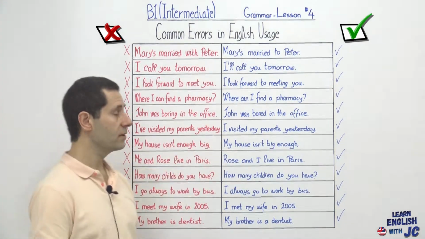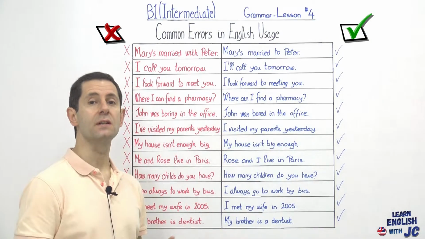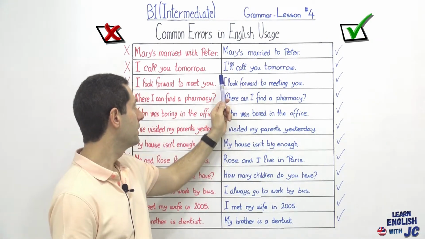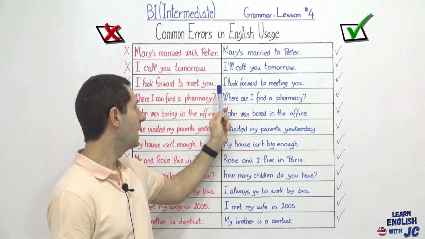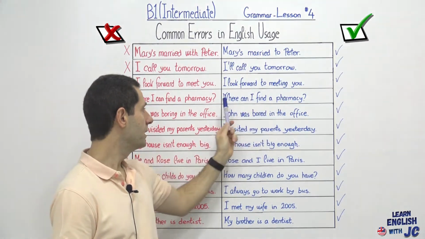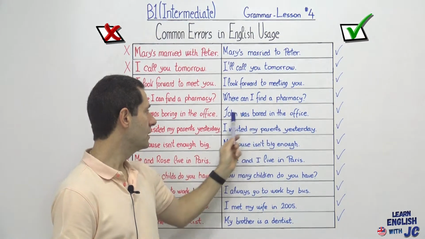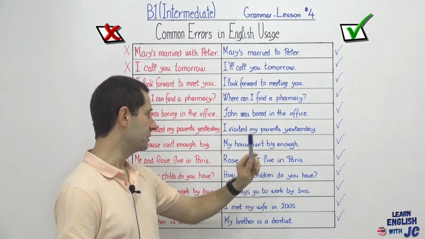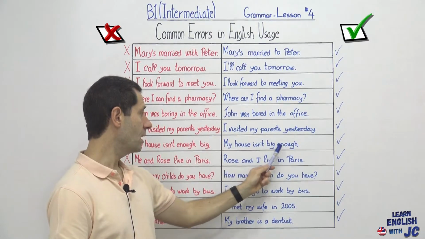Okay, so let's review them really fast one more time, just the correct ones. Okay, here we go. Mary's married to Peter. I'll call you tomorrow. I look forward to meeting you. Where can I find a pharmacy? John was bored in the office. I visited my parents yesterday. My house isn't big enough.